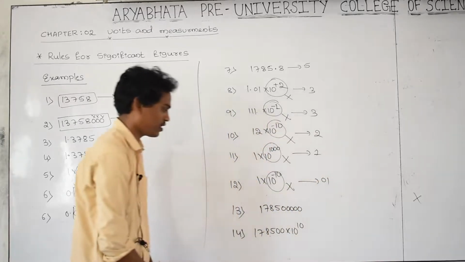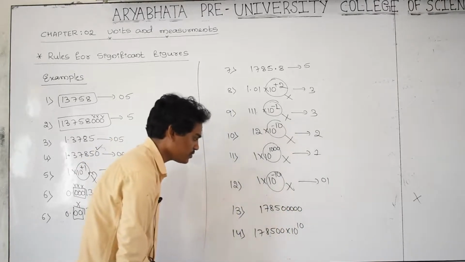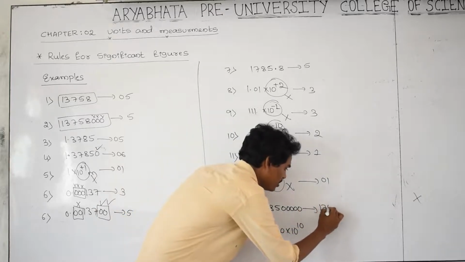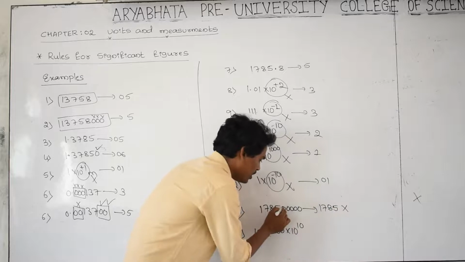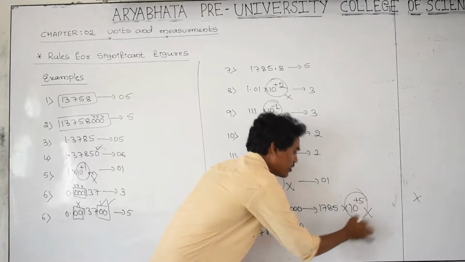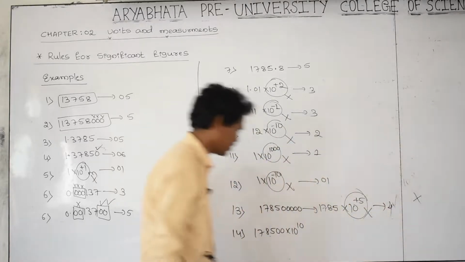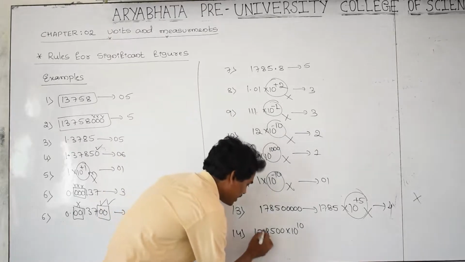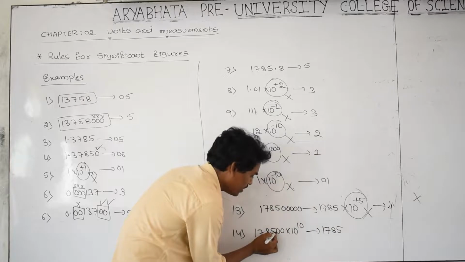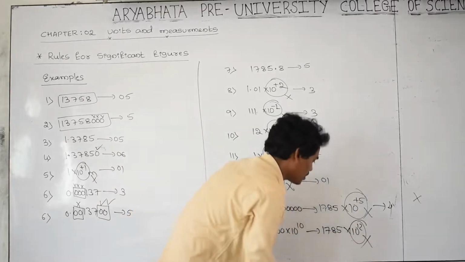That is 1. And here this is the number having the zeros. Can I write this one? 1785. I am writing 1785, can I write 1, 2, 3, 4, 5? Then 10 to the power 5 plus 5. Then don't consider the power. Then the answer is 4. 1, 2, 3, 4. Answer is 4. Then come here. This I am writing 1785. 1, 2. 2 plus 10, 10 to the power 12. Power, don't consider the power. Answer is 4.